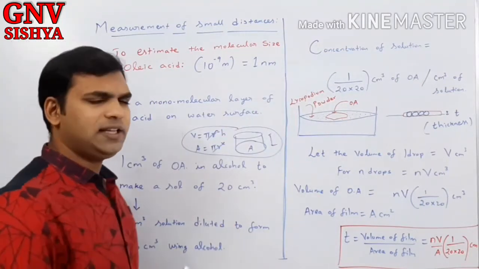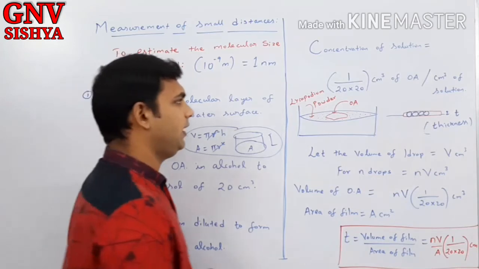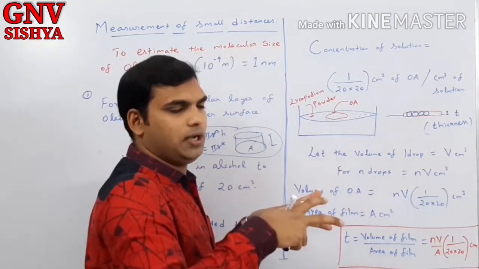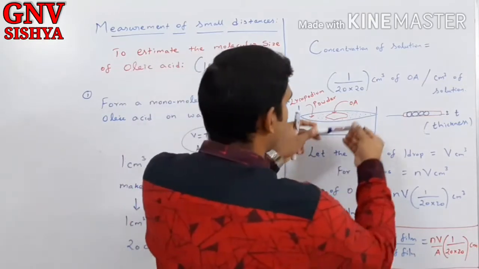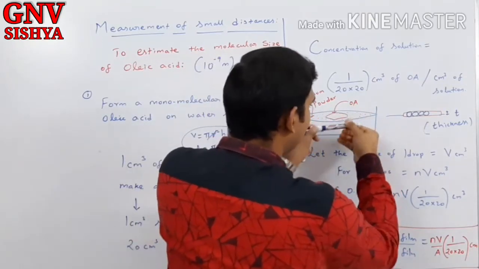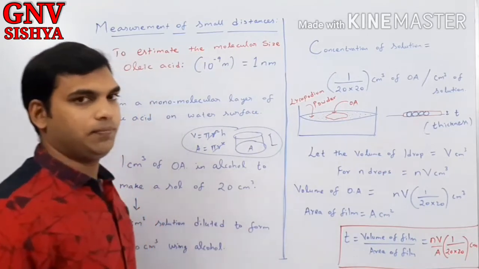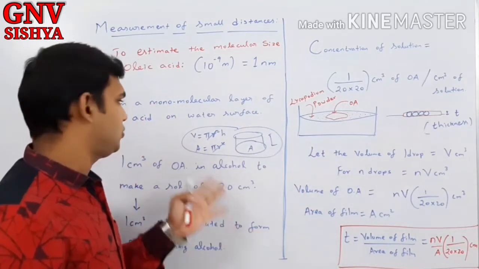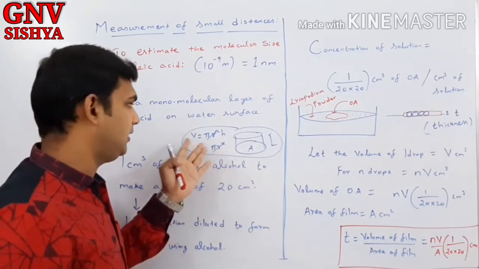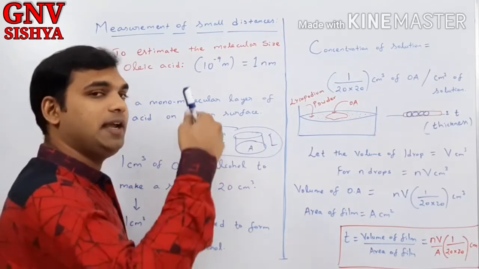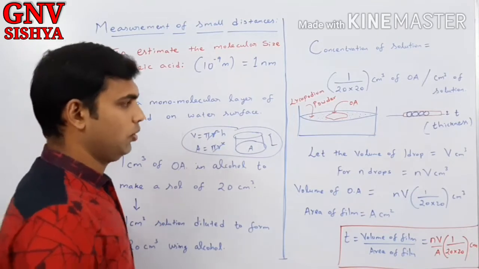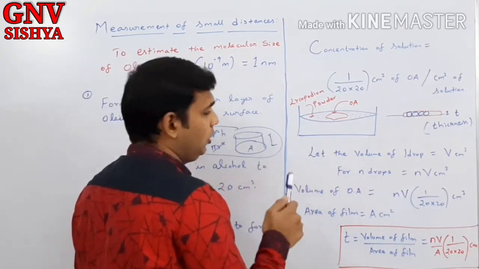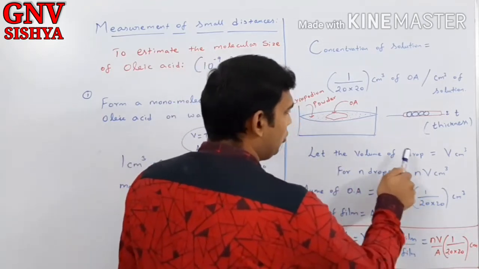For finding the area, you should simply use a scale. This will be a few centimeters in length. So you just keep a scale and measure the diameter of this film. Once you measure that, using the radius, you can use the formula pi r square to calculate the area. So understand that area can be easily calculated.